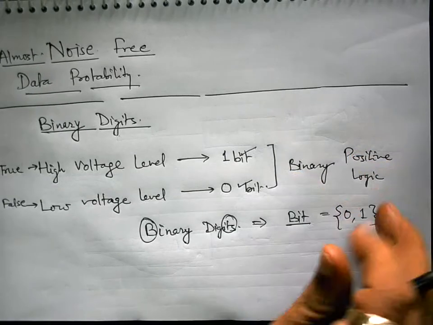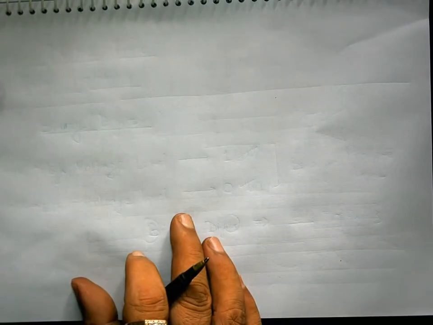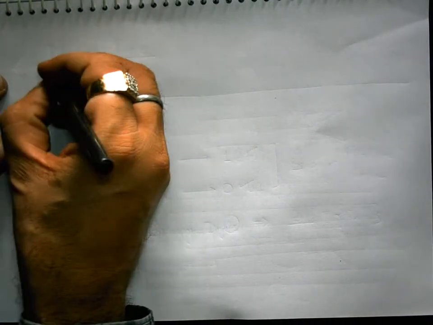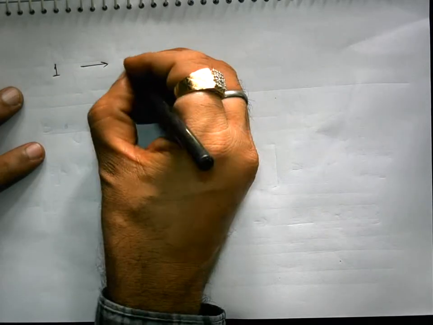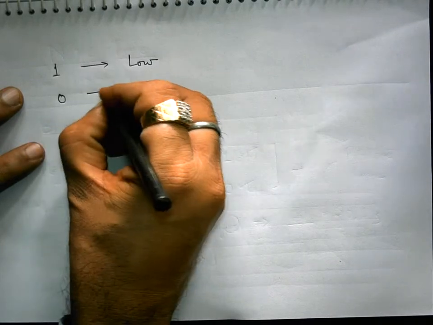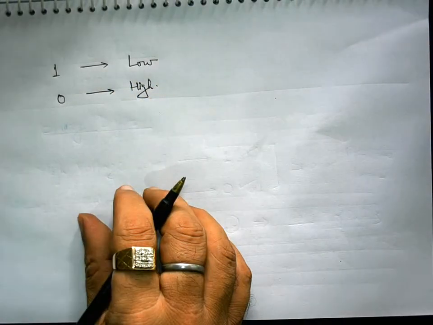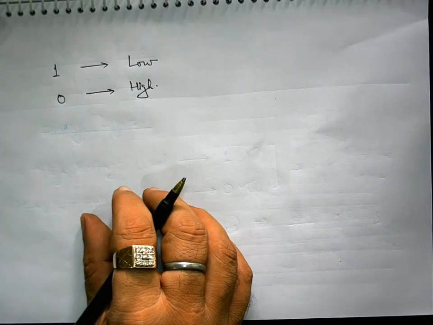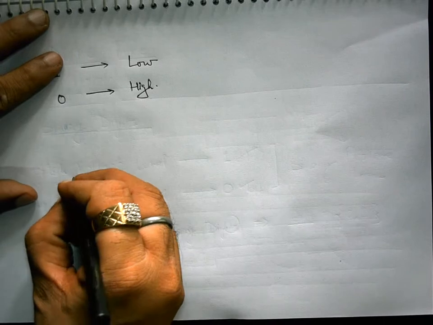In negative logic things get reversed. What happens in negative logic? In negative logic 1 represents low and 0 represents high.